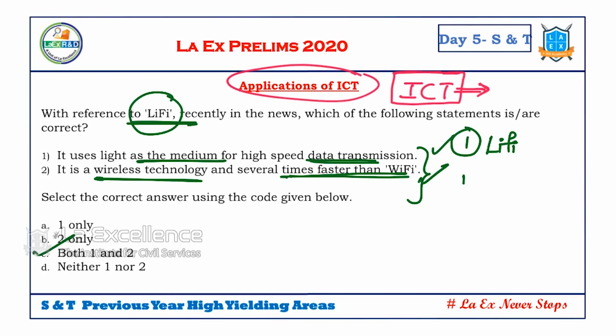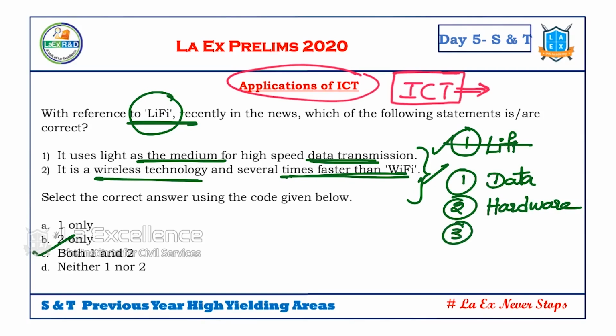So in ICT we have three things. One, data. Two, the hardware that we use for data transmission. Three, the communication network, hardware and software. The communication network with which we communicate. These three are important. So we should read about all these three and the technologies of data storing. For example, cloud: it is a technique of data storage. Different types of hardware and software.